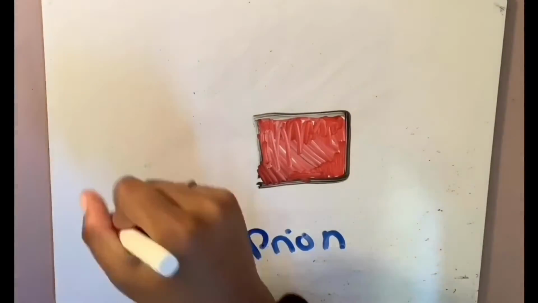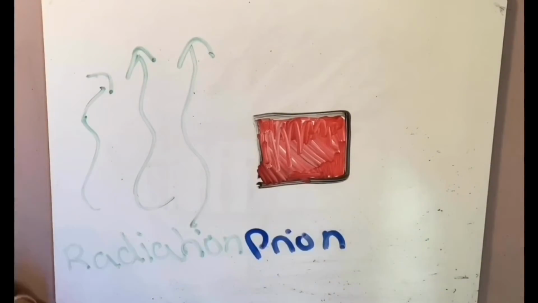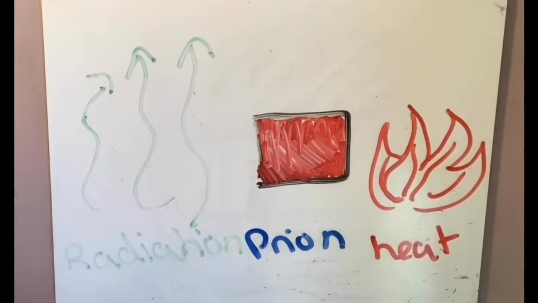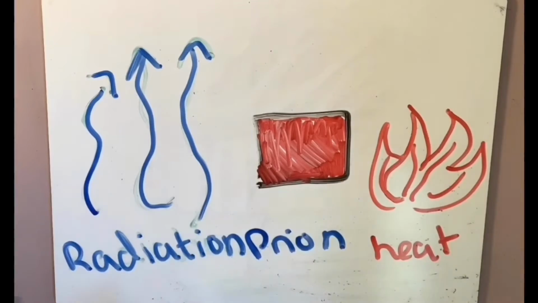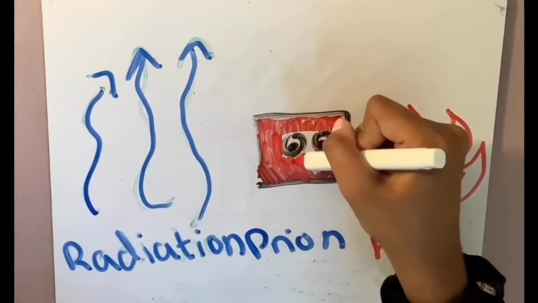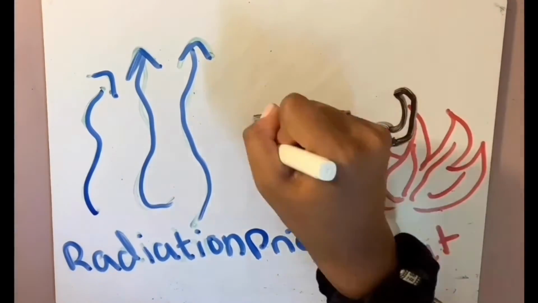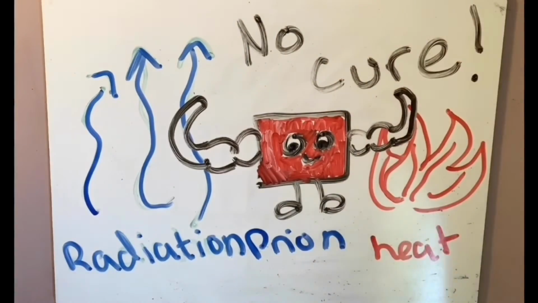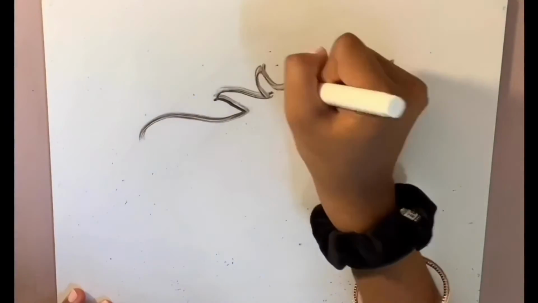Prions are proteins, but they cannot be destroyed by radiation or heat. This means that cooking meat infected with prions will not get rid of them, and additionally, there is no cure, so radiation treatment used against cancer will also not treat this form of infectious protein.